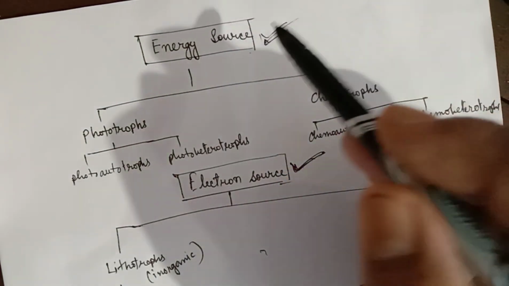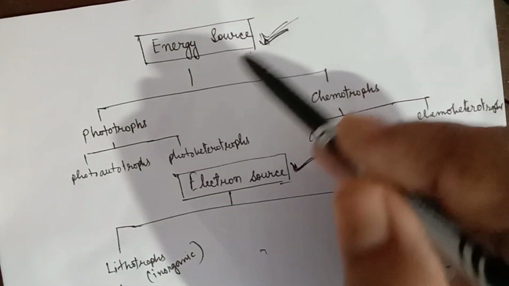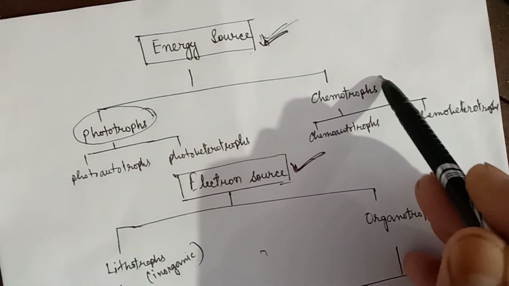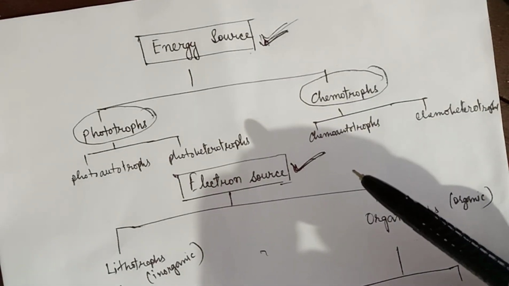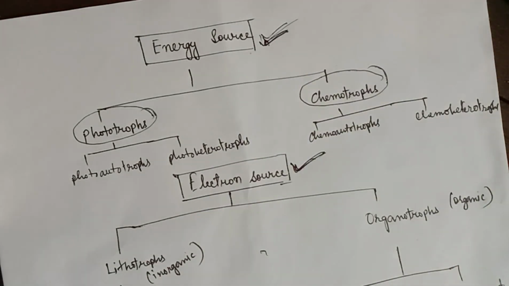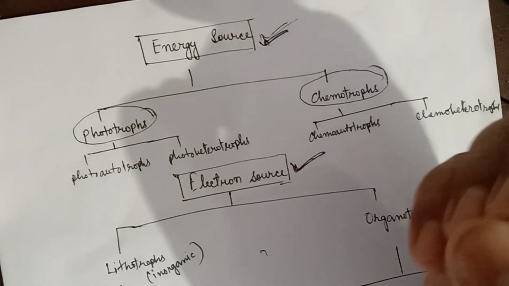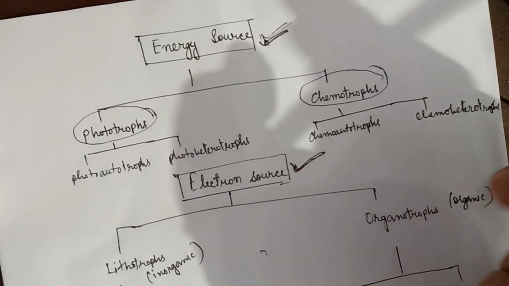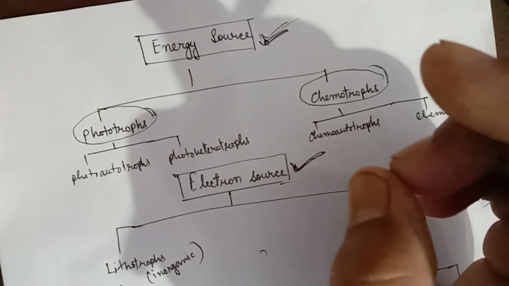Based on energy source, microorganisms are classified into two groups. They are the phototrophs and the chemotrophs. Different organisms have different mechanisms to produce their food. Some organisms are able to produce their food, while some are not able to and are dependent on the food produced by other organisms.